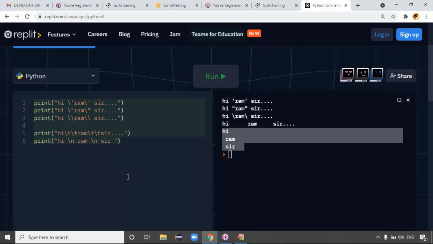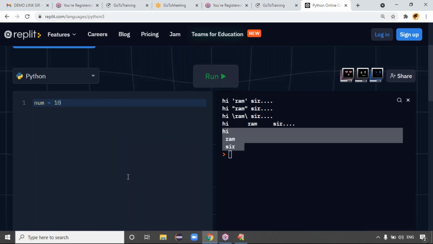What would name error mean? See, for example, I took number equal to 10, guys. I'm trying to print the number. After printing the number, I decided I want to release the memory. I don't want this number. To release the number, you can go for the del keyword, guys. I take the number, I print the number, I delete that number. Memory is released, right? Because when we use the del keyword, the memory is released.